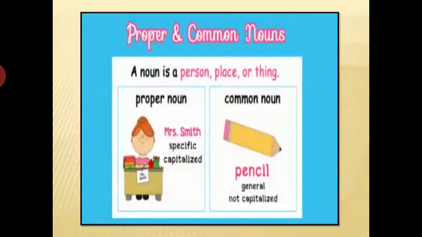Like here you can see that a proper noun is always written with a capital letter because it is the specific word, and a common noun is written with a small letter because it is not a specific word, it's a general word. Like if I say here there is a boy, so boy here is not specific, it's a common noun. But if I say Rahul is standing, so Rahul is the proper noun because I am specific about one name, right?